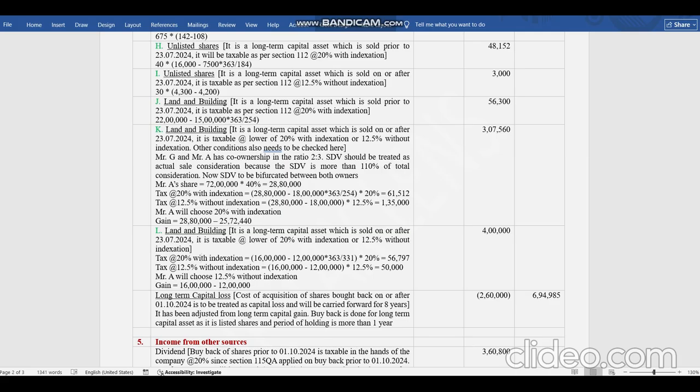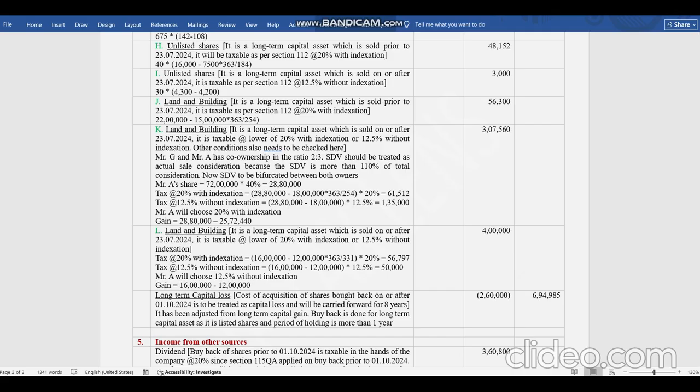Now, in this case, it is plain that he can choose the option. But what about co-ownership? What will be the income? What will be the portion of income of both the co-owners? On what amount we have to calculate the option available to Mr. A? Both are co-owners and their ratio is 2 is to 3 because it is implied by 26 lakhs and 39 lakhs. It is 2 is to 3.